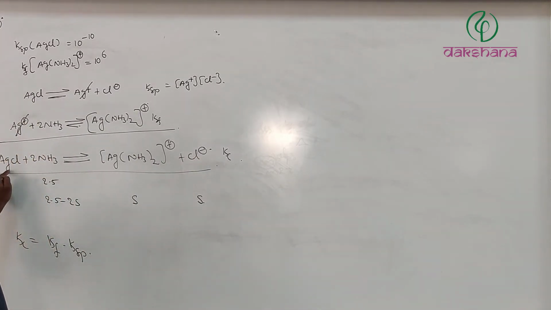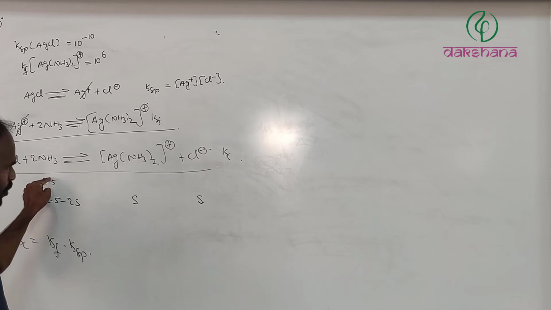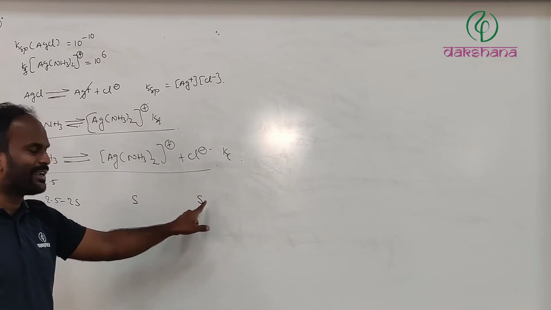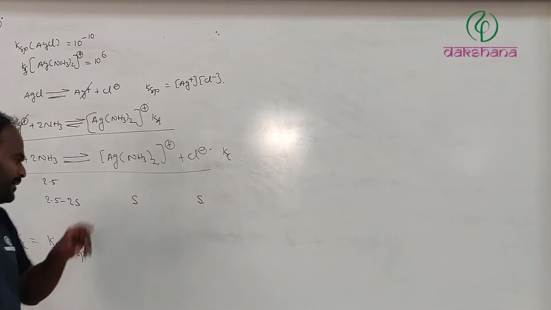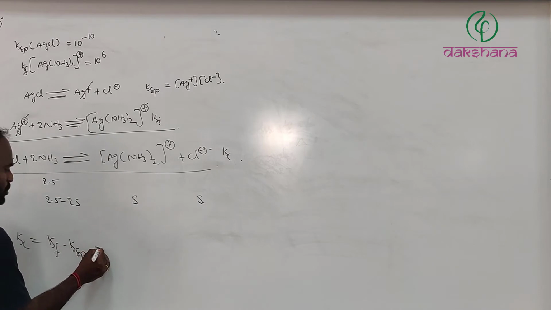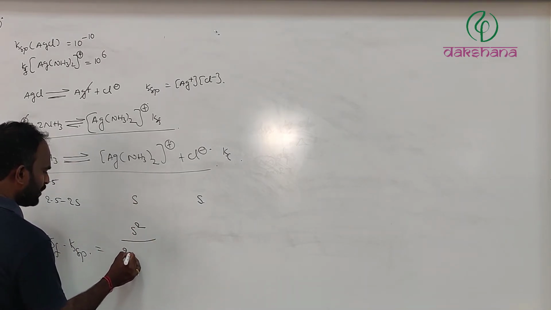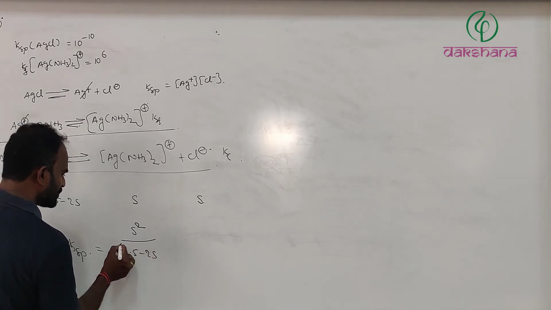The concentration of Ag+ which combines with the ammonia is the same as the concentration of Cl- formed. Therefore, these two are going to be equal. I guess you can understand. Now, Kc is equals to S into S, S square divided by (2.5 minus 2S) whole square.